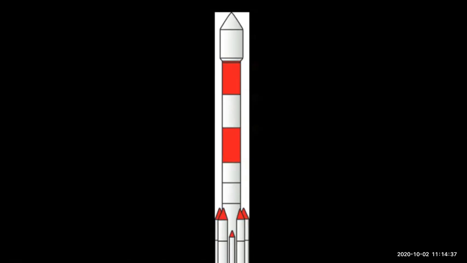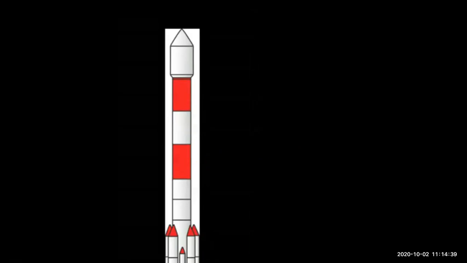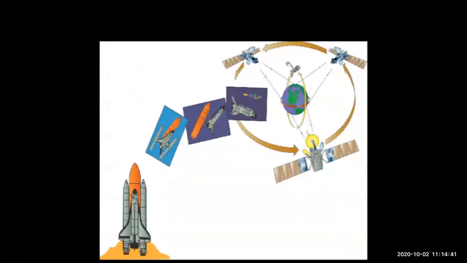Okay, that space shuttle I will show you now. This is a space shuttle, and there is a separation of booster rockets, separation of fuel tank. There is a provision for the satellite, and the satellite is launched in its orbit and the space shuttle returns to Earth. Once the satellite is launched, what happens to this space shuttle? It will come back to the Earth and then you can reuse it.